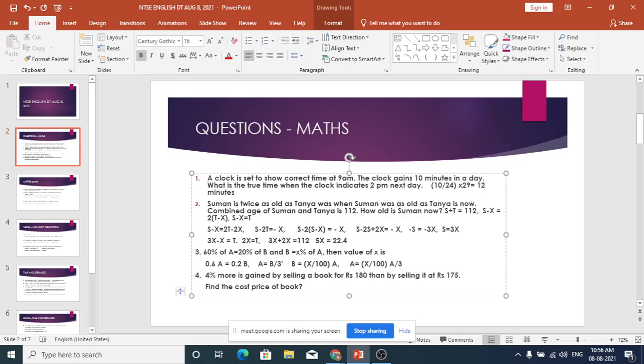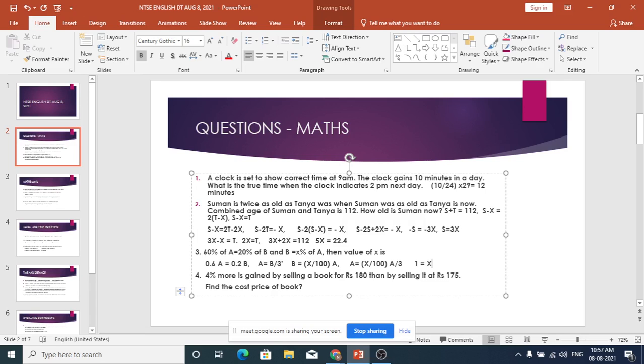Now A cancelled, then 1 is equal to X, yeah, it comes 300%.